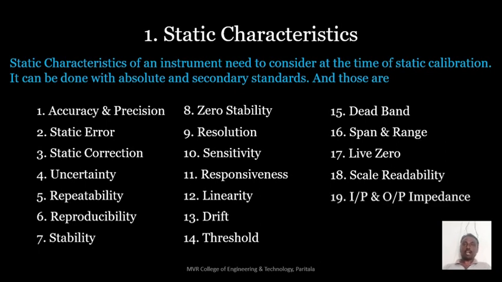These are the 19 factors we need to consider if you want to check static characteristics of an instrument. So in the next video we can see each and everything in detail.